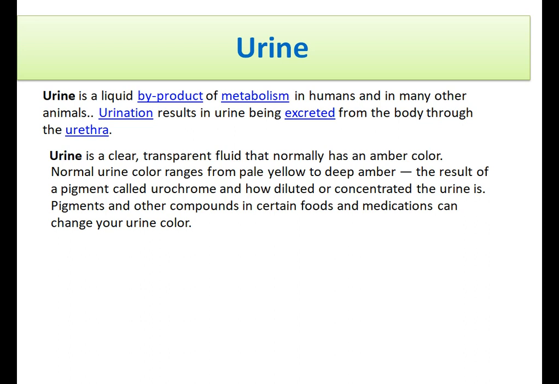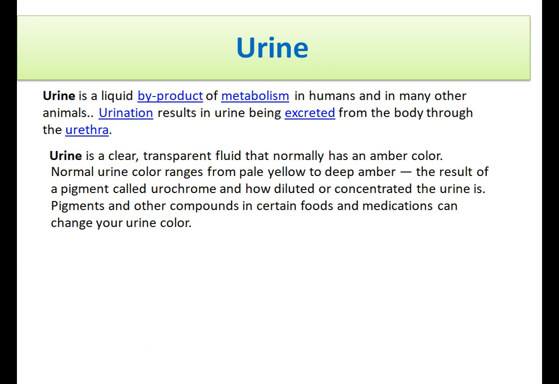Only 1.5 to 2 liters is excreted as urine, and the remaining part is reabsorbed into the blood by the kidney tubules. Out of 170 liters of fluid filtered by the kidney every day, only 1.5 to 2 liters is excreted as urine, and the rest is reabsorbed into the blood by the kidney tubules.